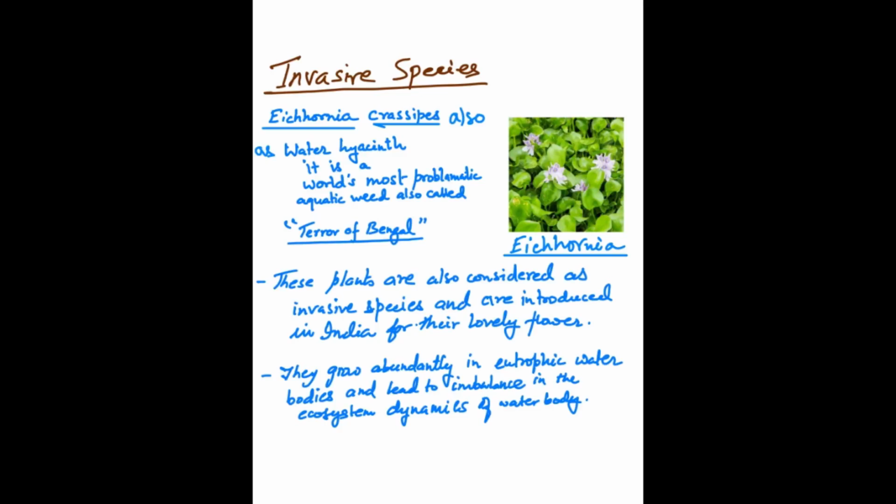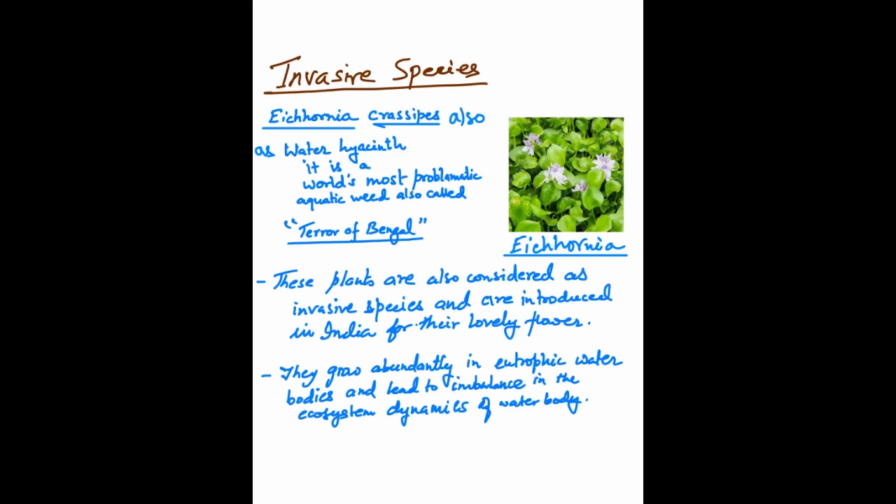Similarly, Eichhornia just outgrows in number in the water body, and they create imbalance in the ecosystem dynamics of the water body. And this happens due to enrichment of nutrients in the water body.